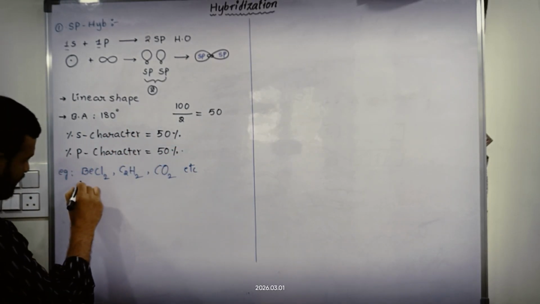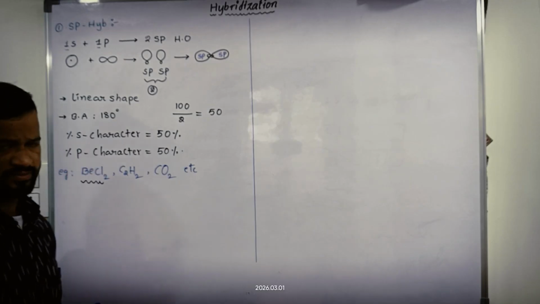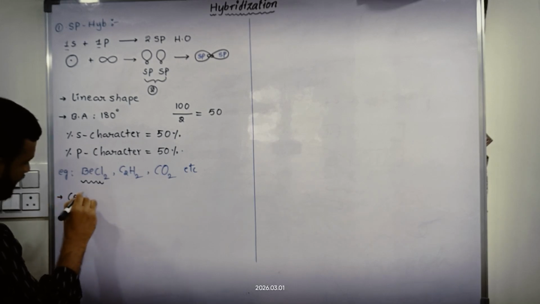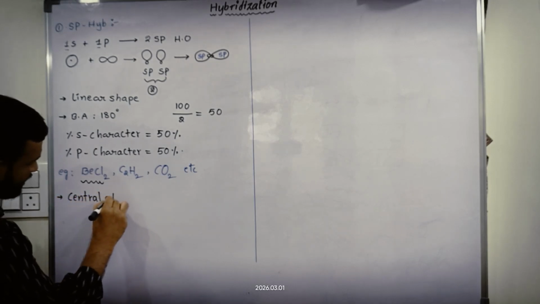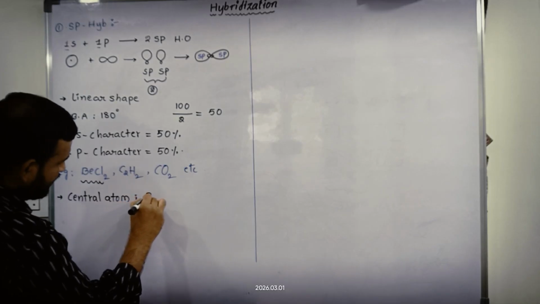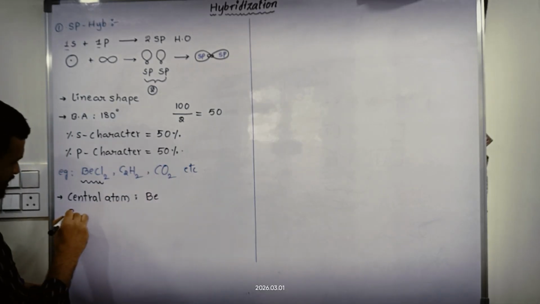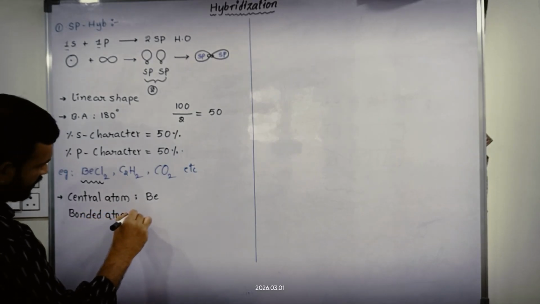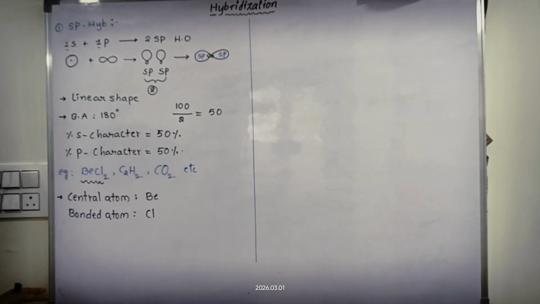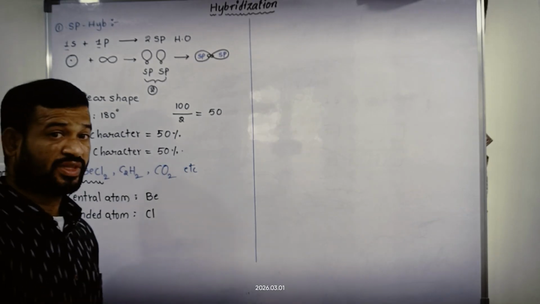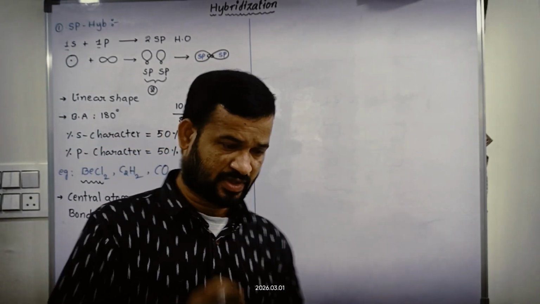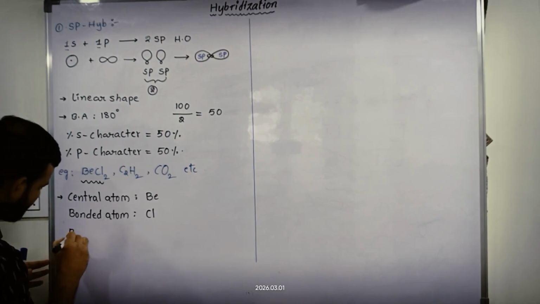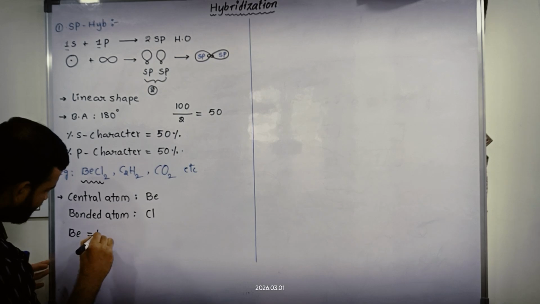Now first one, BeCl2, beryllium chloride. In this, what is the central atom? Central atom is beryllium. What is the bonded atom? That is chlorine. So we have to find out the hybridization for the central atom. Beryllium is the central atom and its atomic number is 4.